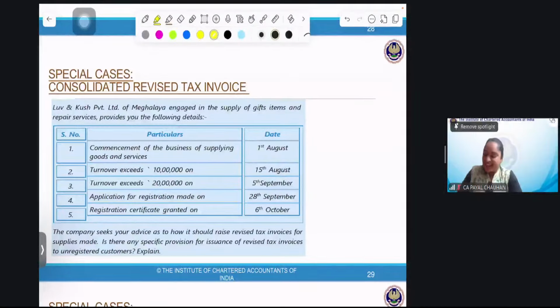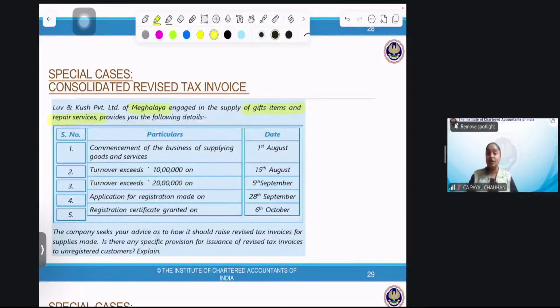Okay. Love Kush Private Limited of Meghalaya. Do you people remember Meghalaya, a special category state, engaged in the supply of gift items and repair services? Yes, ma'am, in case of interstate supply, registration is compulsory. So there will be no...